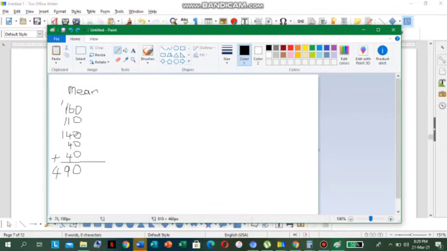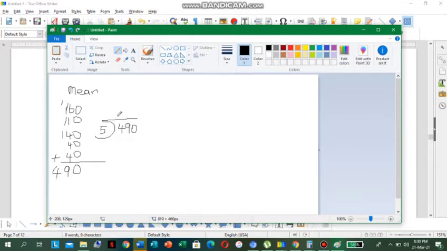So we have to divide 490 by 5 because it's 5 values, right? All right, good. So let us go the long division way, 5 into 490.